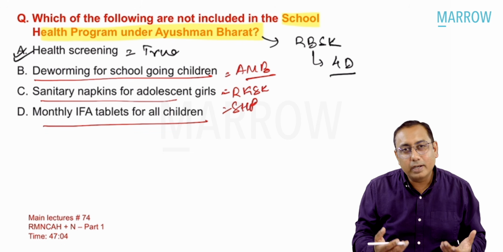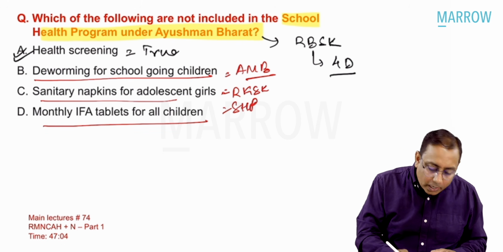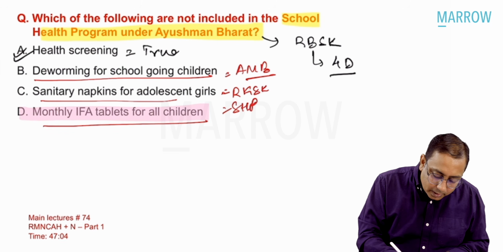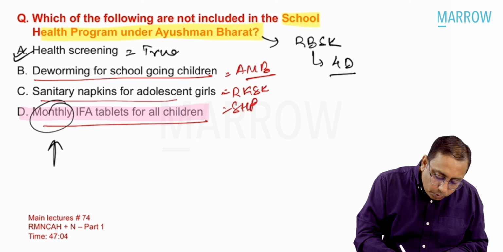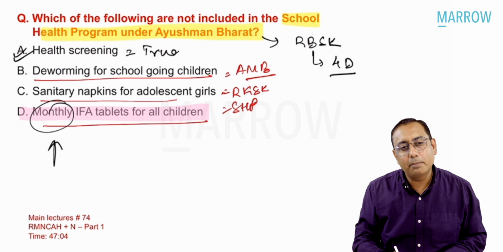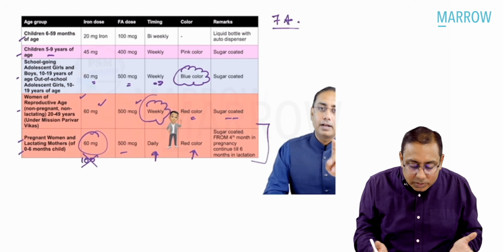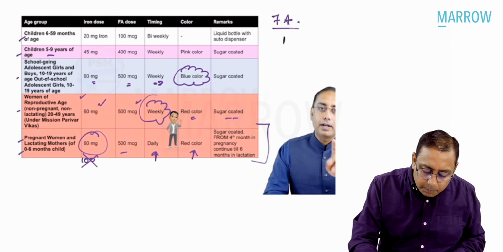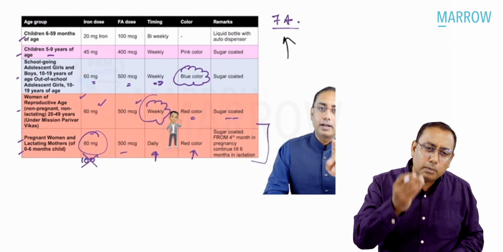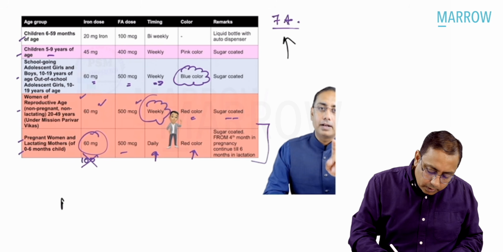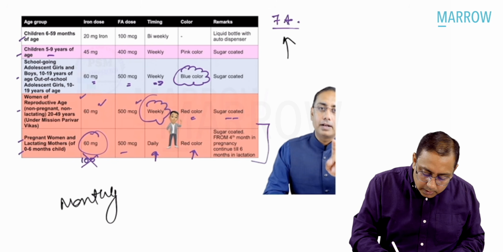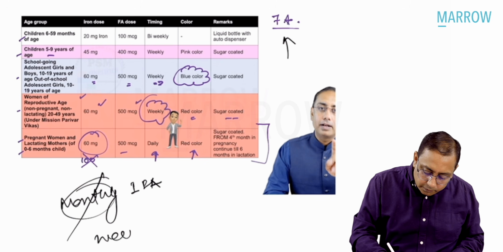How on earth would you get confused with this question? Why would you get confused is my simple answer. Who told you that we are giving monthly IFA tablets? This was a googly question, or a tricky question. We have discussed Anemia Mukt Bharat so many times. There is nothing called monthly IFA tablets. It is always weekly IFA tablets.